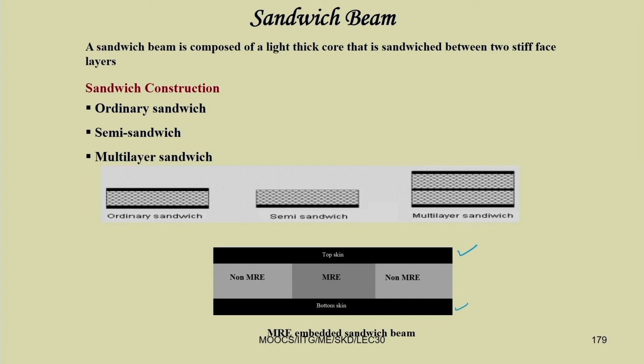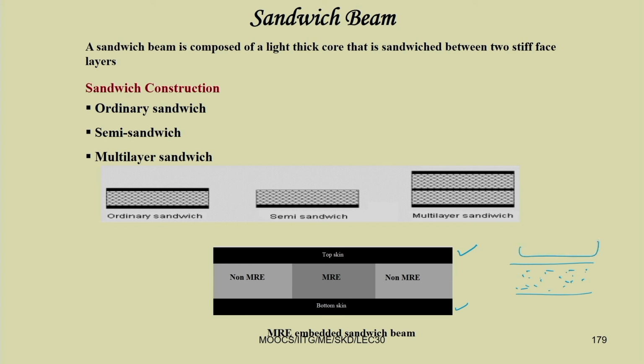In this viscoelastic layer we can make this magneto-rheological elastomer. In case of magneto-rheological elastomer, this is the elastomer, that is, a viscoelastic material. While curing, we put in the iron particles, and after it is cured, this becomes this MRE, magnetorheological elastomer.